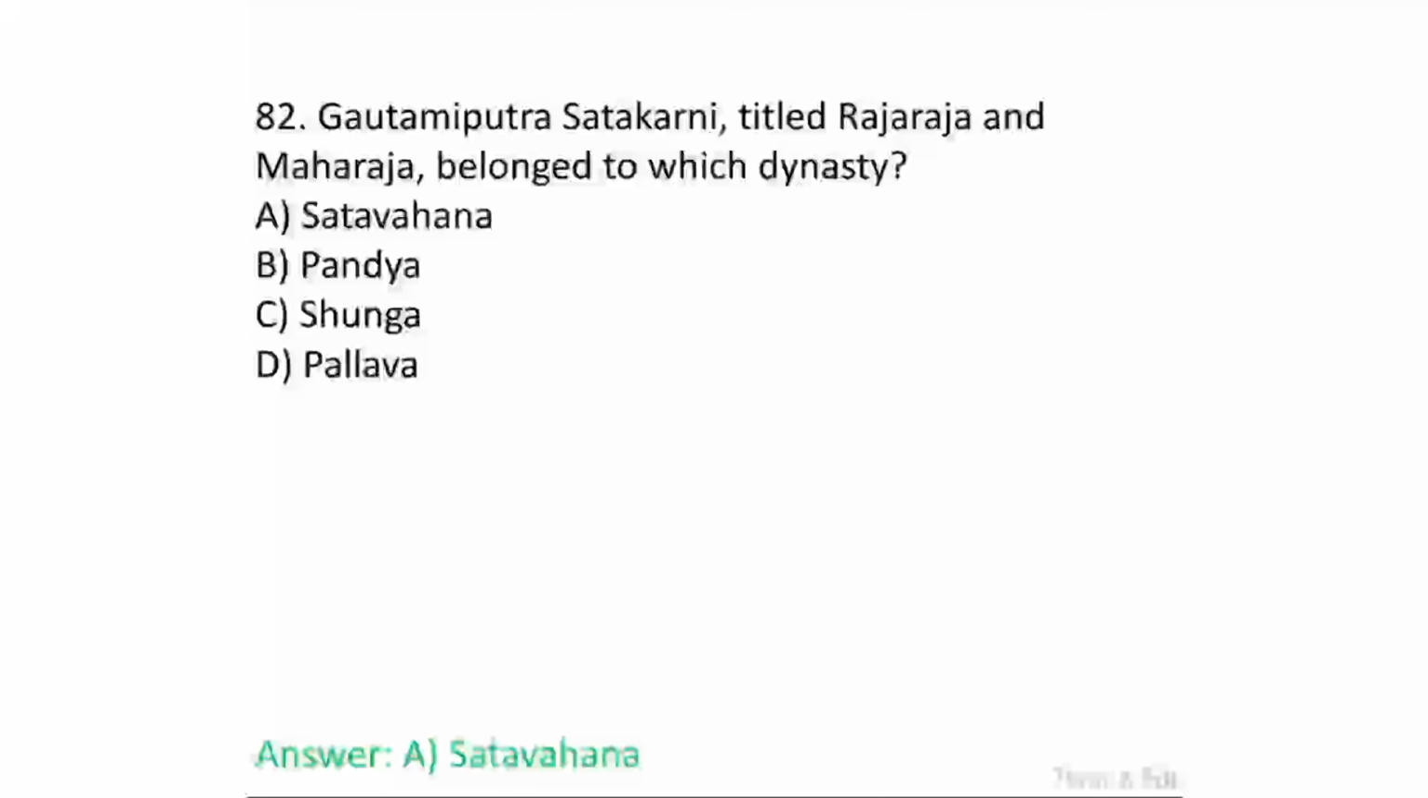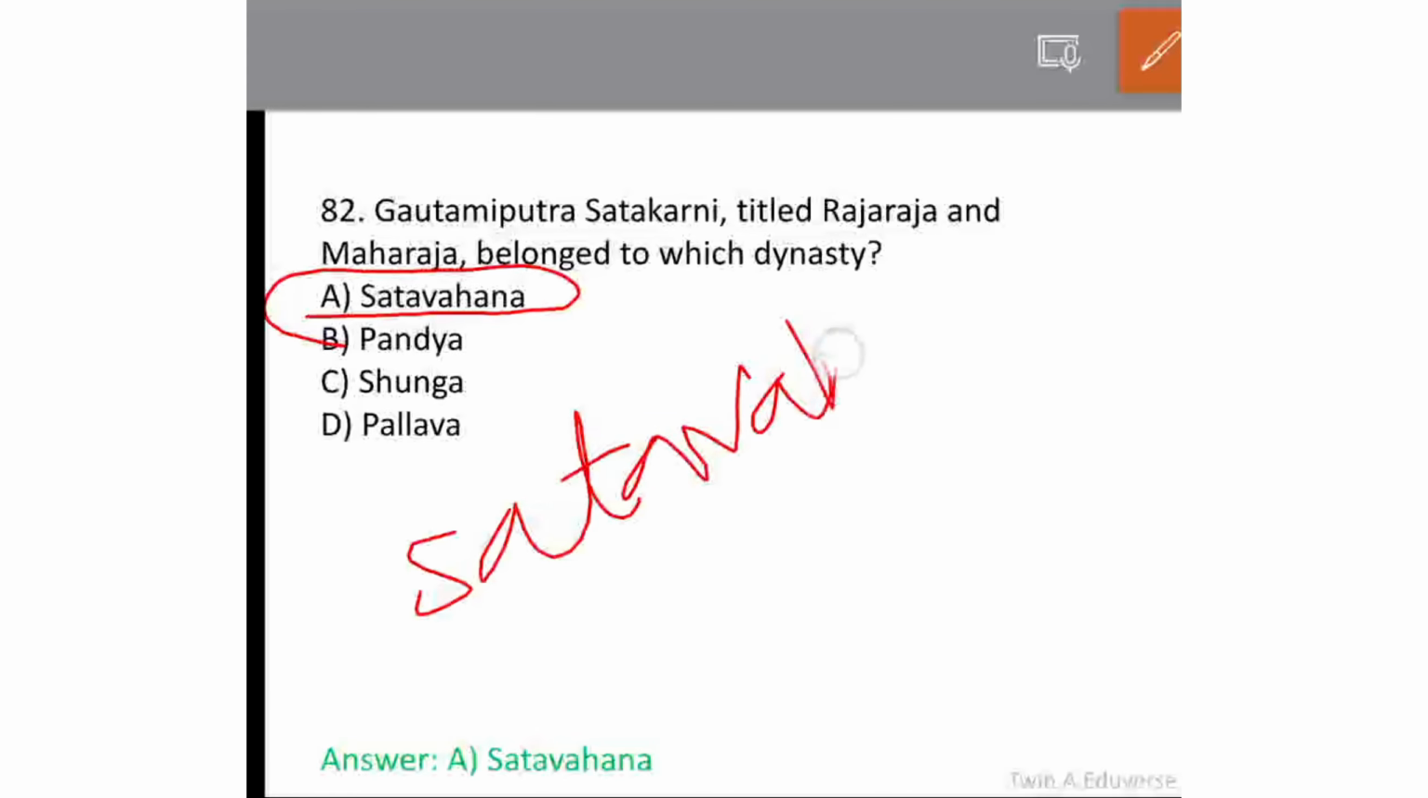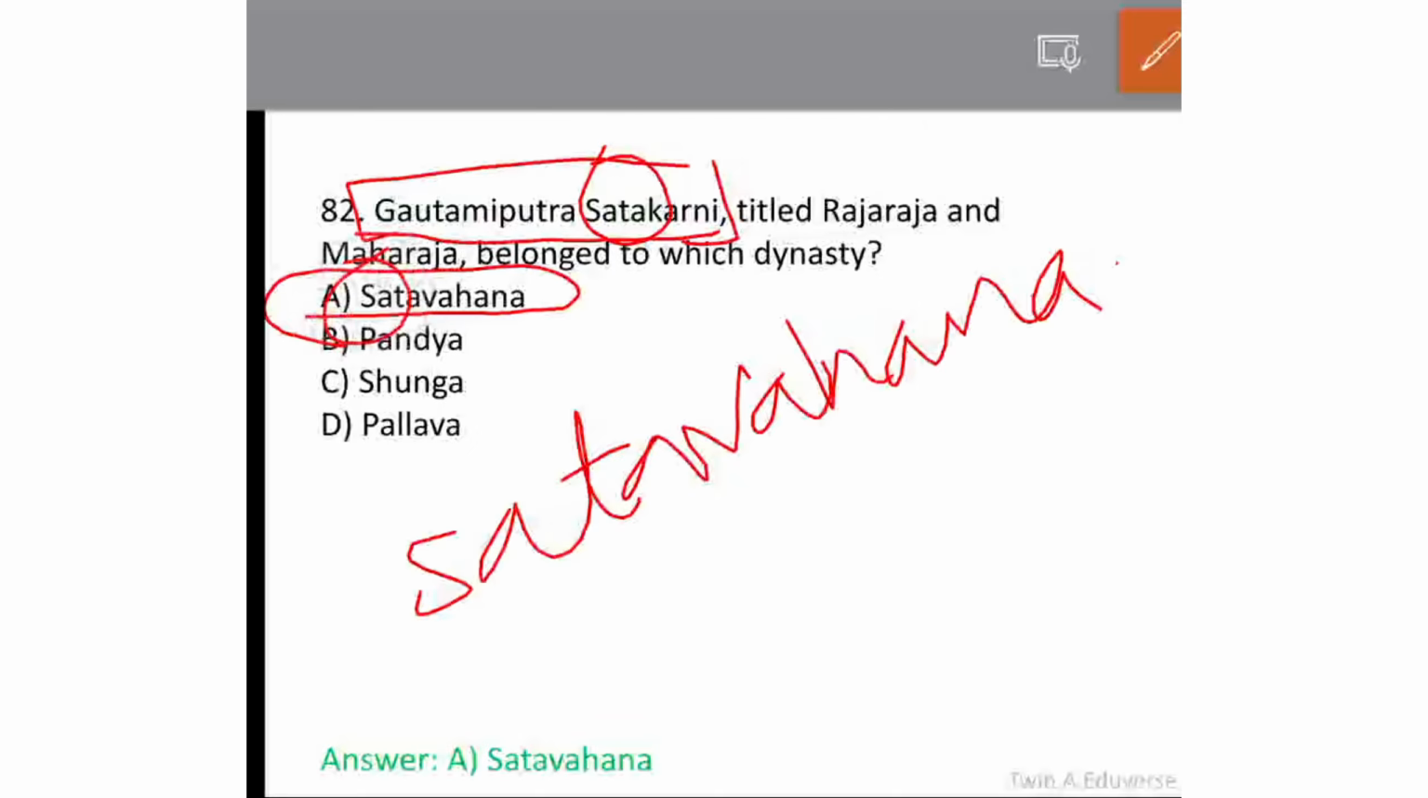Gautamiputra Satakarni, titled Raja Raja and Maharaja, belonged to which dynasty? Satavahana.